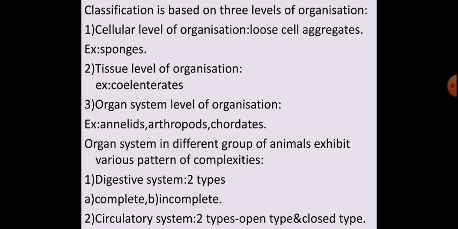There is no particular arrangement of flowing of blood. In open type, there is no systematic arrangement of flowing of blood. Heart is present, but what happens? Blood is pumped outside the heart and all the cells and tissues are directly dipped in it. That's it. Whereas closed type, there is systematic arrangement of circulation of blood. Blood is circulated through a series of vessels of varying diameters like arteries, veins and capillaries.